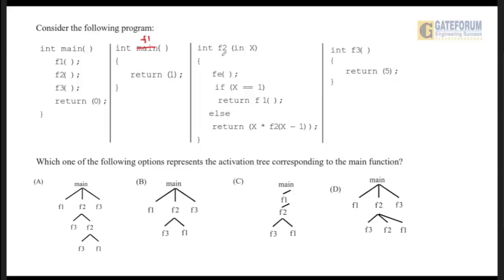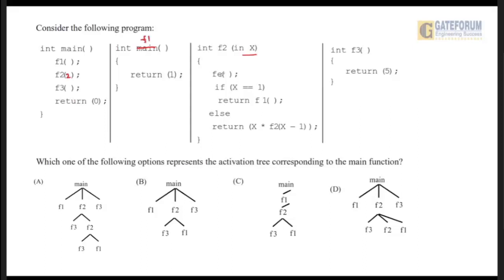Now what about F2? Here one value is missing. F2 is called with the value 2 because here you can see a parameter should be passed, right? X. So 2 has been passed here as the value of x.